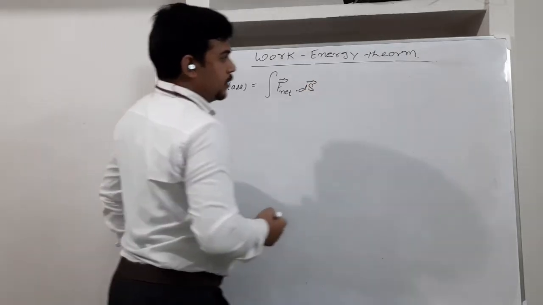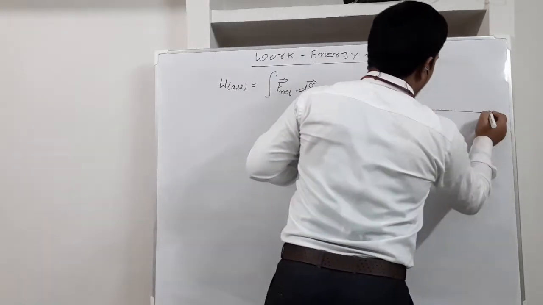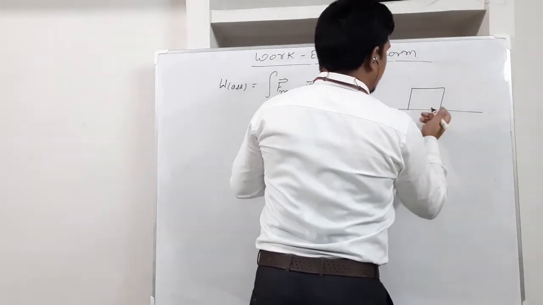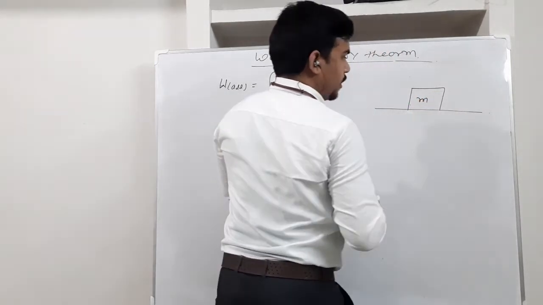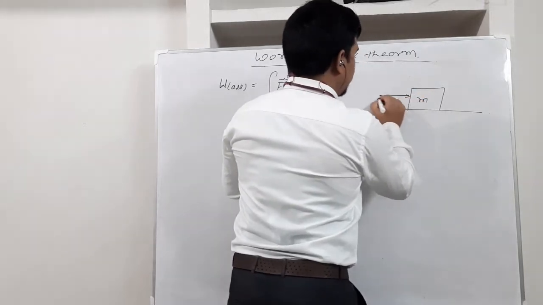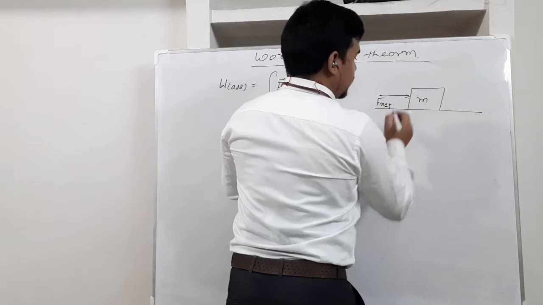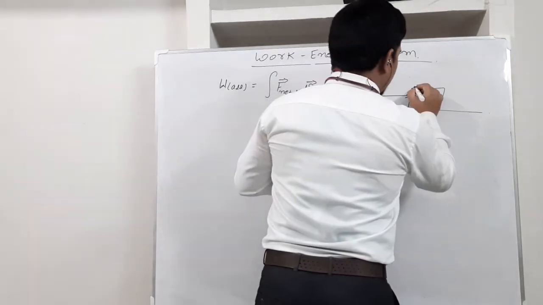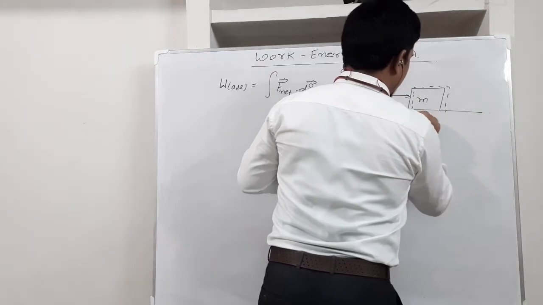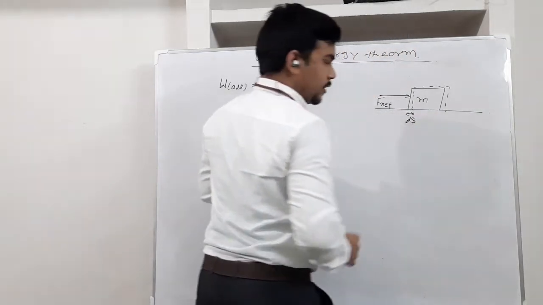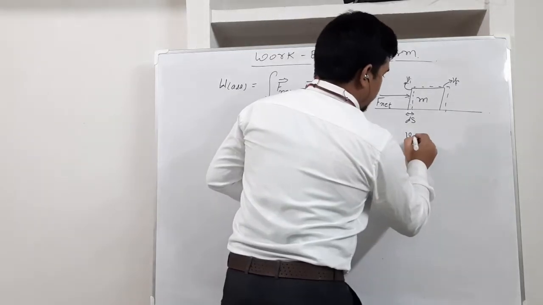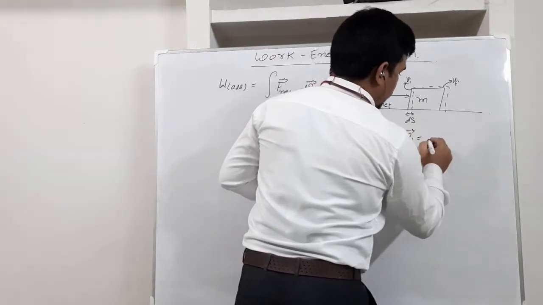The net force means the summation of all the forces acting on the particle. Think about a block of mass M, on which the net force F net is acting, and as a result this block undergoes a very small displacement, which I am writing as ds.